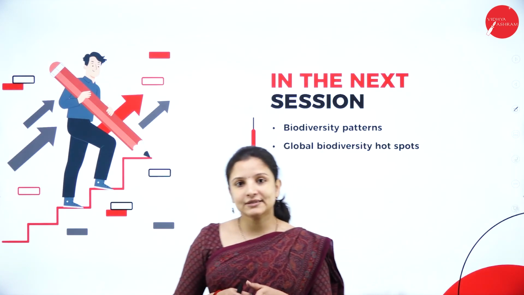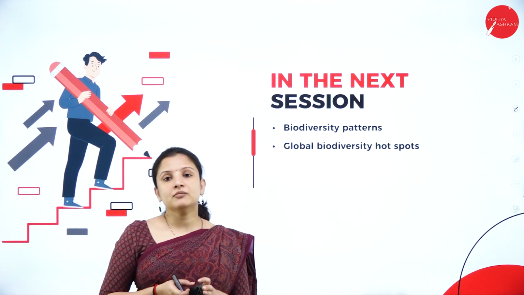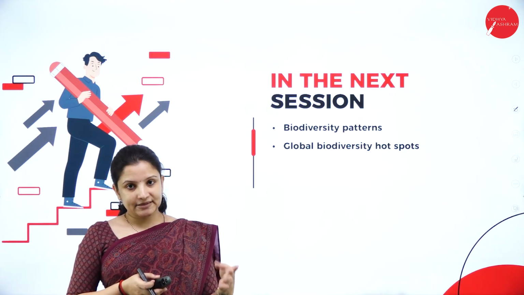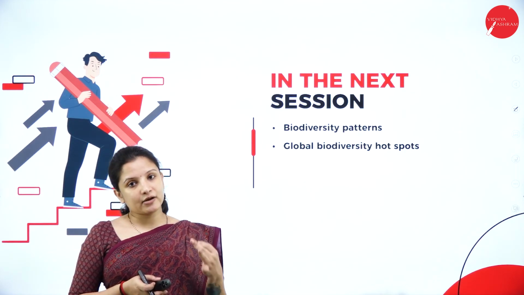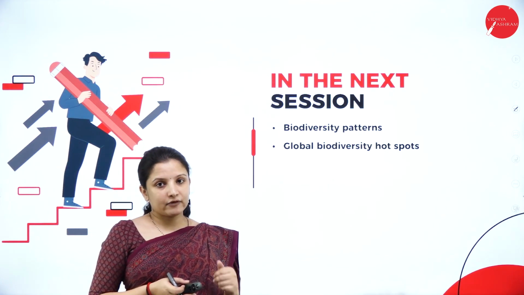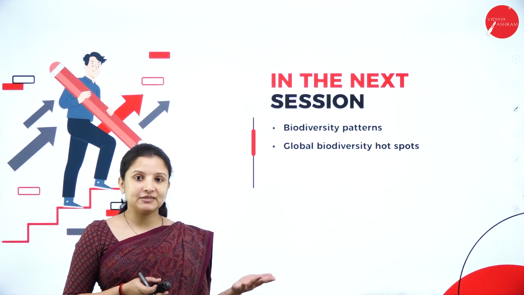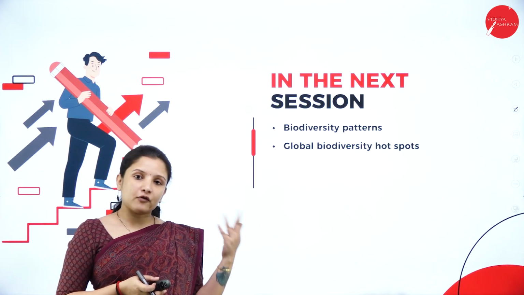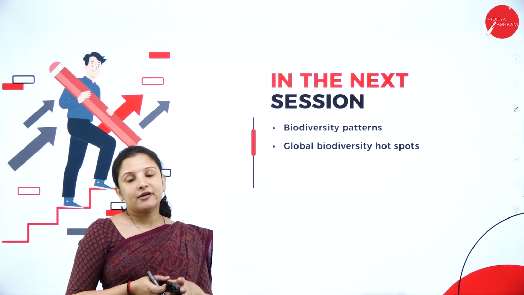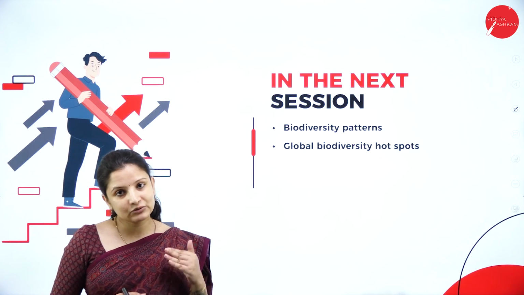So this was about this session wherein we studied about the biodiversity, wherein we learned that biodiversity is studied under 3 levels, that is species diversity, genetic diversity and ecosystem diversity. And the species diversity is the most commonly studied level of biodiversity. And also we learnt, based on the species diversity, based on what type of organisms live in different regions of India, India is divided into 10 biogeographical zones, and all those biogeographical zones we studied.